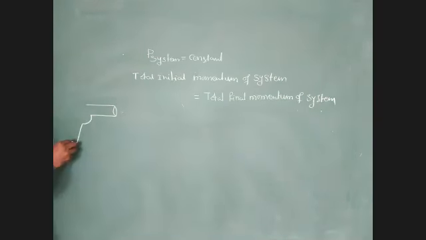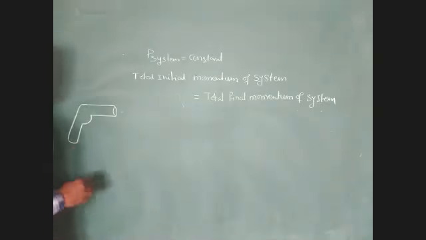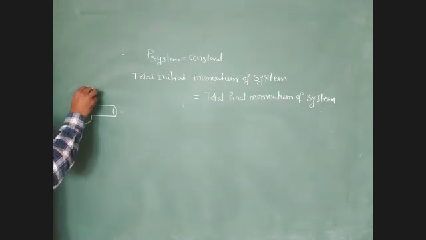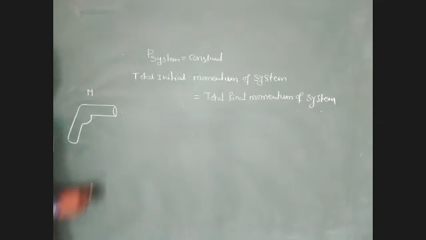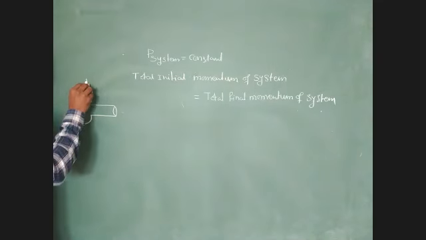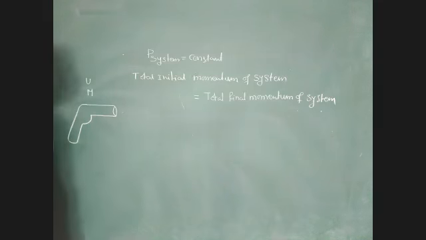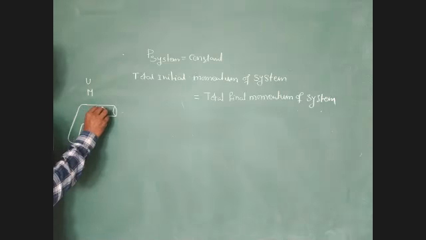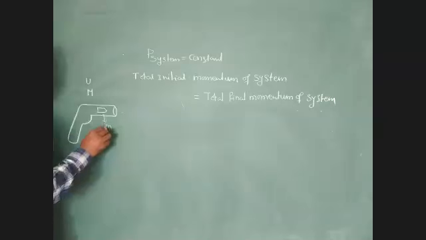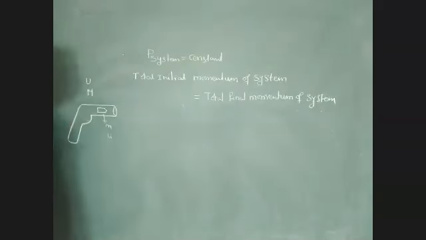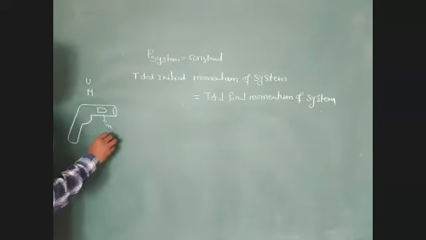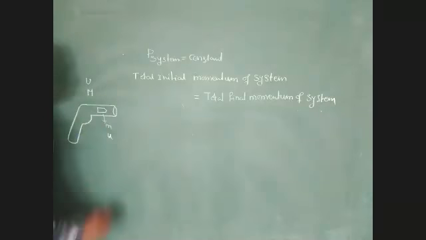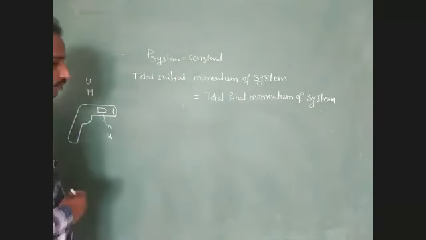Here we have to identify the initial mass of gun, capital M, and the initial velocity of gun, U. Mass of bullet, small m, its initial velocity, small u.